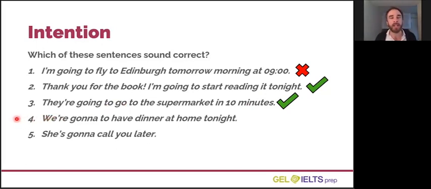Number 4, we're going to have dinner at home tonight. It's a mistake. That to should not be there. Let's remove it. Now it's correct. We're gonna have dinner at home tonight. Sounds good. And number 5, she's gonna call you later. Absolutely correct. It's her intention to call you later. Notice that we haven't given a specific time. It's just her personal intention.